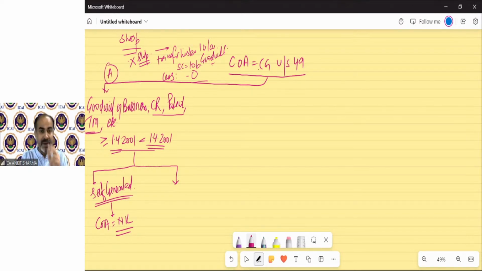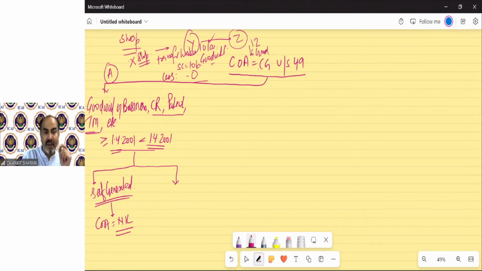But suppose the person purchased his shop and paid 10 lakh for goodwill. X transferred this shop to Mr. Y, and Y paid 10 lakh for goodwill. So technically, Y paid an amount for goodwill. If this shop is again sold by Mr. Y to any other person, suppose Mr. Z, and now Mr. Y charges 12 lakh for goodwill.